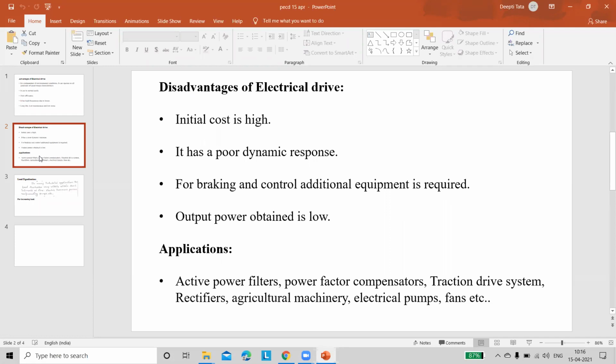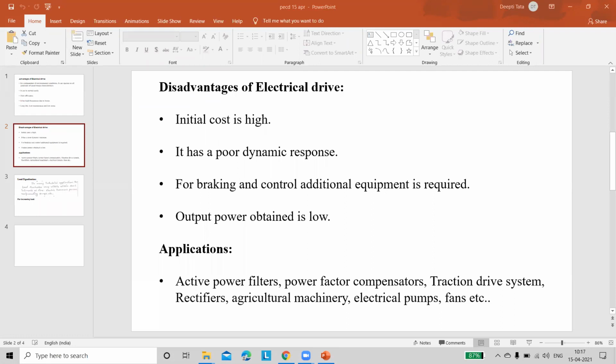For almost all systems, steady state response is very good, and dynamic response changes from one system to another. Whenever we come to these drives, the dynamic system response is very poor. That is the most significant disadvantage for this drive.